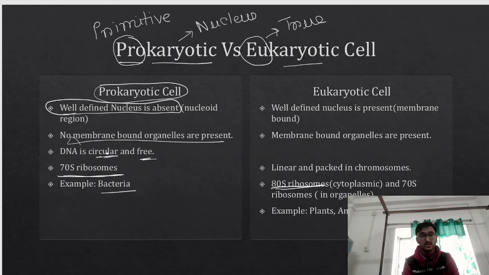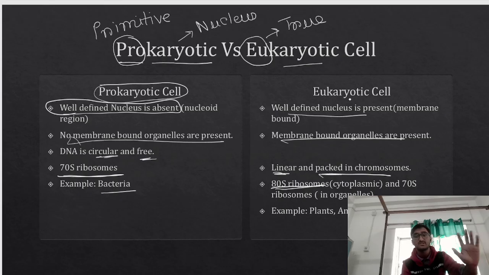Then here, in case of prokaryotic cell, we have circular and free DNA. Here we have a linear DNA, and it is nicely packed in the chromosome. Here, as we said, there are no membrane-bound organelles. Here, we have membrane-bound organelles. A well-defined nucleus is present in case of eukaryotic cell, but here the well-defined nucleus is not present, right? Examples of eukaryotic cell will be plant, animal, fungi. All these are eukaryotic cells.